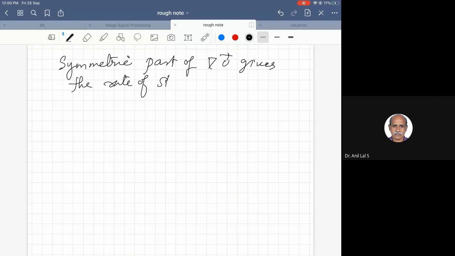So it is the symmetric part of del u that gives the rate of strain tensor. We will stop for now and continue in the next class.